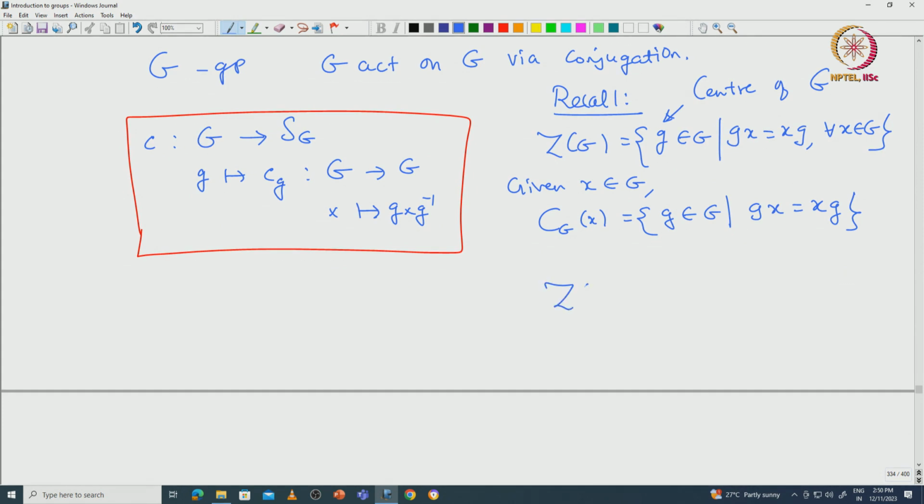And note that the center is nothing but the intersection of all the centralizers of x, as x runs over G. So this is immediate.